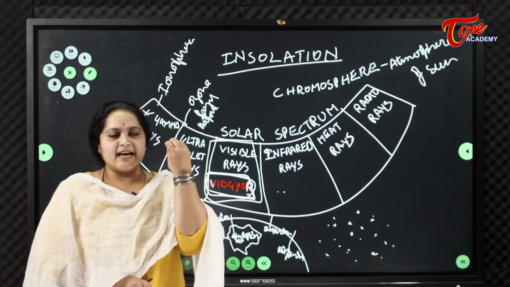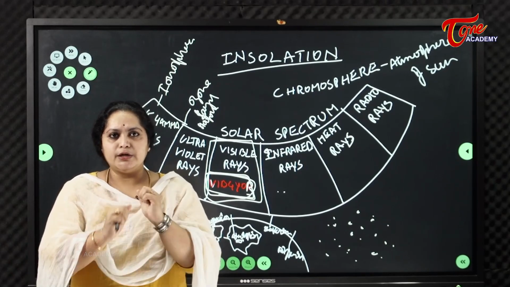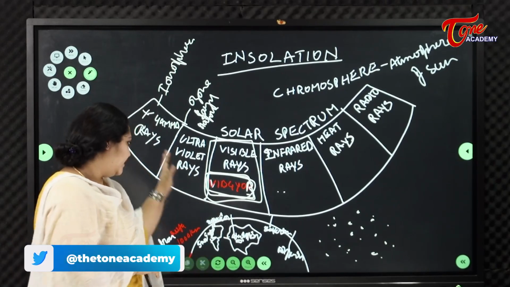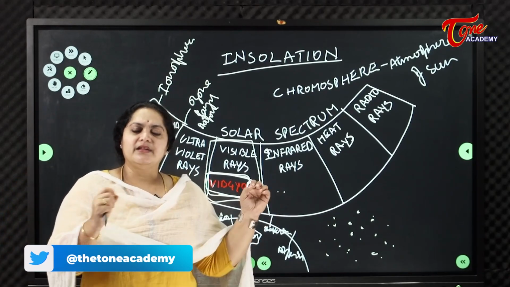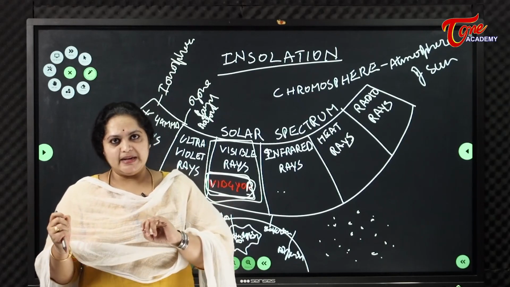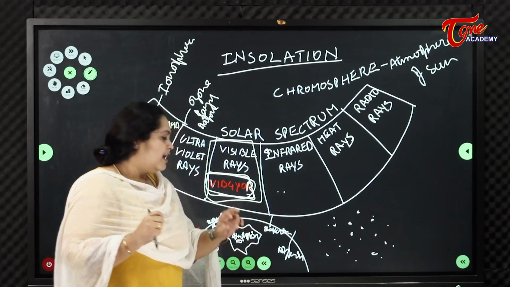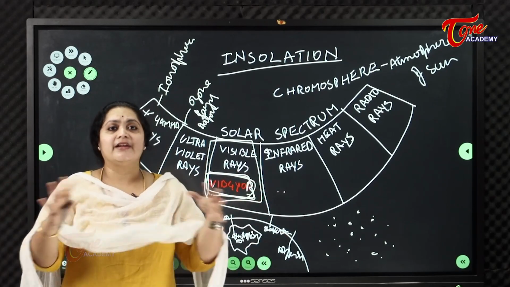When the sun releases energy, it travels to the surface of the earth, nearly 1000 kilometers. As we know, there are small dust particles and large dust particles in the atmosphere. When large dust particles receive these rays, they scatter the rays.